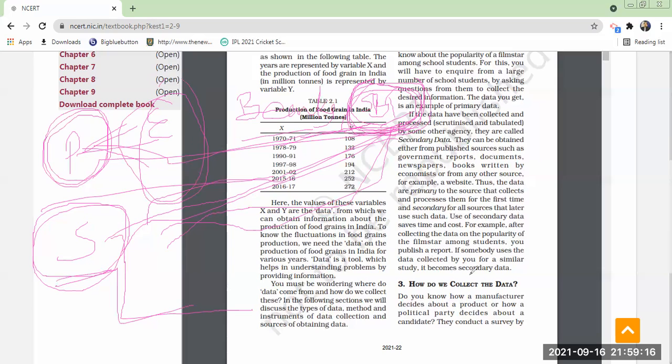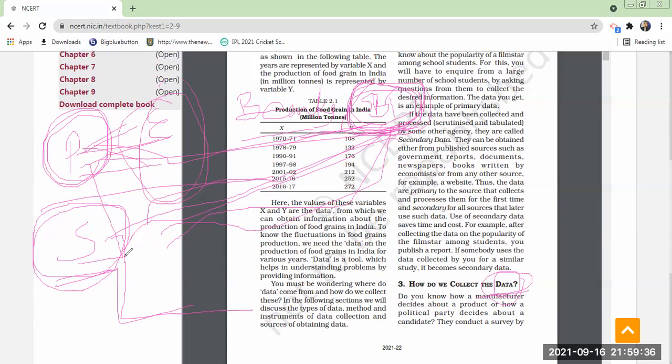What is data? Data means information actually. If information is presented neatly, it becomes data. So the data can be from primary sources or from secondary sources. Primary means first time. Secondary means second time.